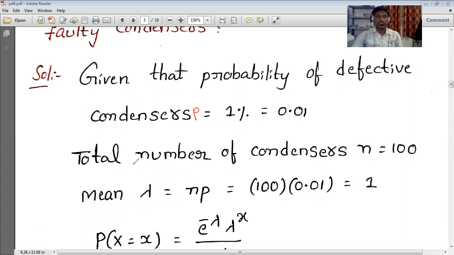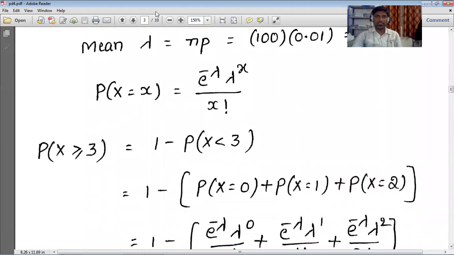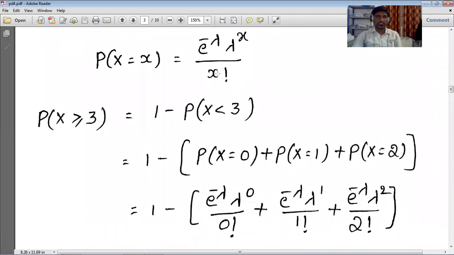Now the total number of condensers N is equal to 100. Since we are applying Poisson distribution, we require the value of lambda. Lambda is equal to n into p, so 100 into 0.01, which is equal to 1. Now we apply the Poisson distribution: P of X equal to x is e power minus lambda, lambda power x by x factorial. We are going to calculate P of x greater than or equal to 3.